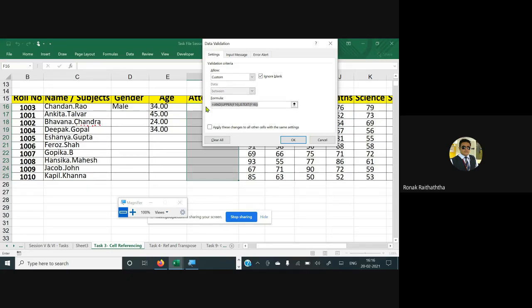Condition number 1 is that the cell shall be equal to 1. Whatever the cell that we are giving the reference to shall be equal to 1. That's condition number 1. Or it should be equal to 0. Nothing except 1 or 0 shall be accepted by that cell. Can someone tell me what should we do now?